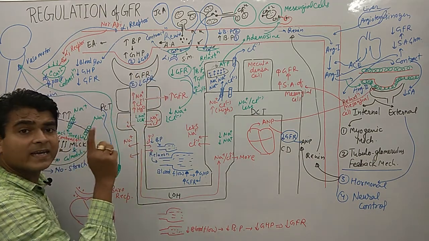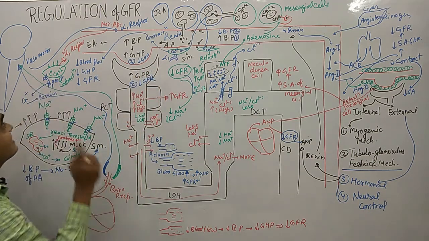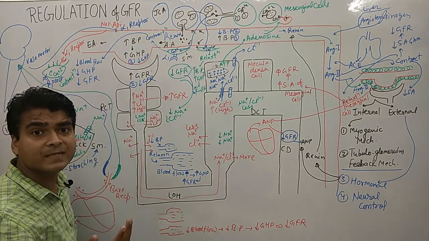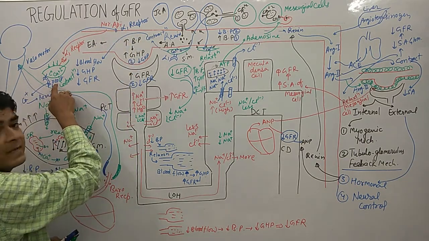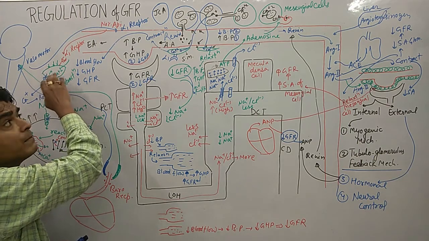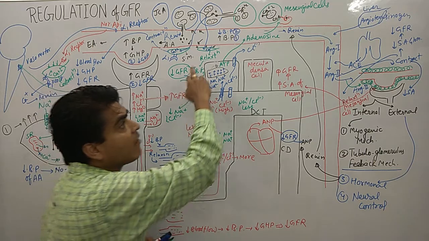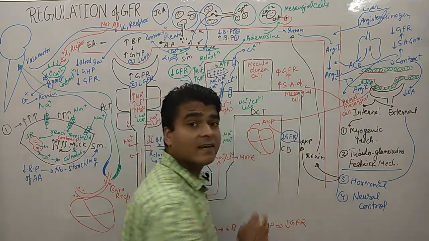So this is the mechanism by alpha 1. The second mechanism: norepinephrine, noradrenaline also bind with the beta receptor, and by binding with the beta receptor, it helps in the release of renin. And I already discussed the action of renin.